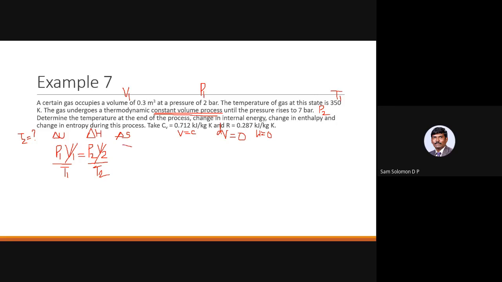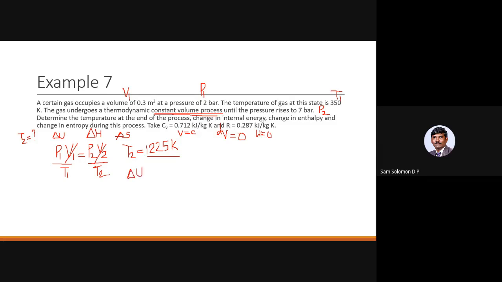Check how much you are getting for your T2. Temperature T2 is, see how much you are getting. So you should be getting 1225 Kelvin. Okay. So once we know the value of T2, the rest of them are quite simple. They want you to find the change in internal energy. What is the change in internal energy?